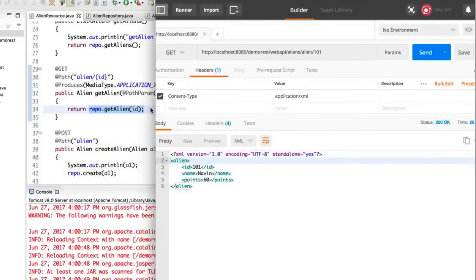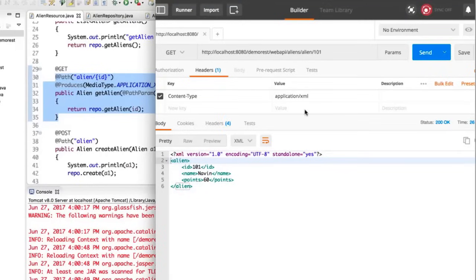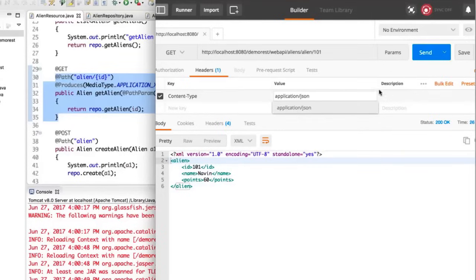Now think about this. We are living in a world where we don't actually use XML. We do use XML, but XML is not the only format using which you can send a response. Maybe you want to send a response in JSON format, and we have not seen JSON yet, right? As you can see in this code, whenever you fetch data, you are getting XML data. What if you want to send a JSON request? I want to say I'm expecting JSON data.